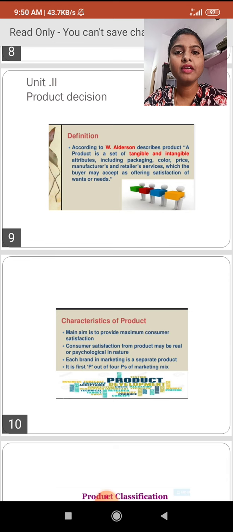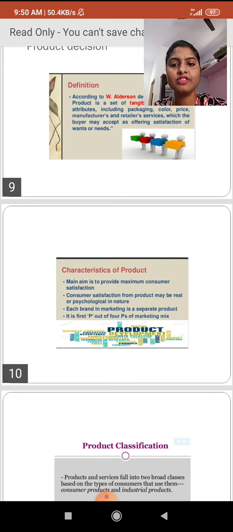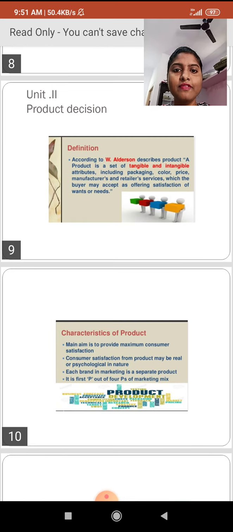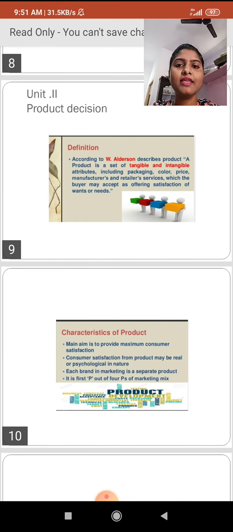The product should satisfy the consumer's needs and wants. And we have discussed what a product is: a set of tangible and intangible attributes including packaging, color, price, manufacturing and retailer services.